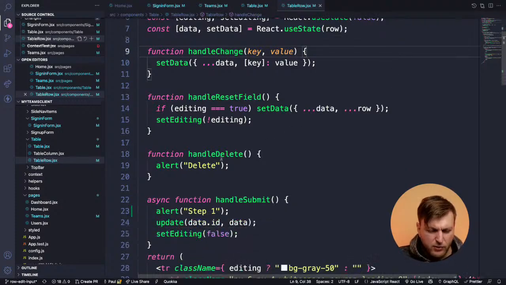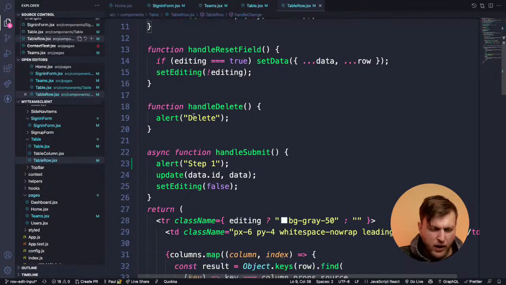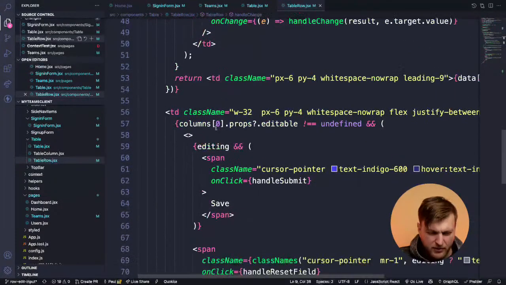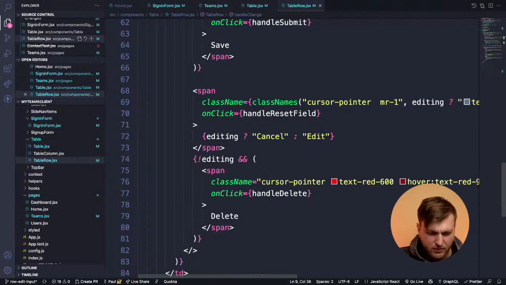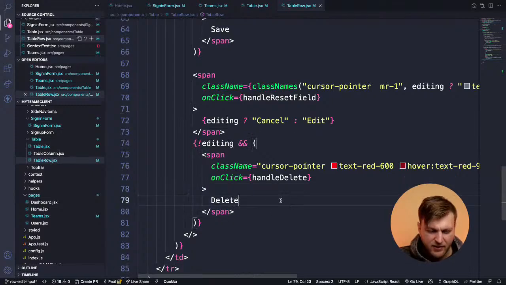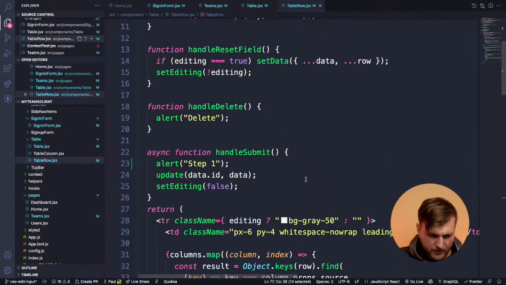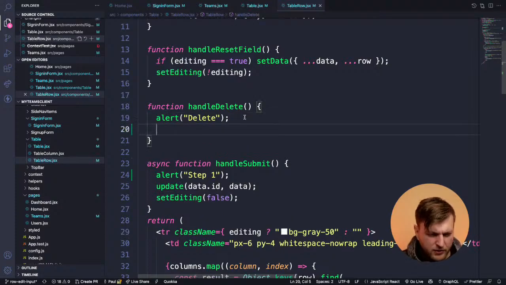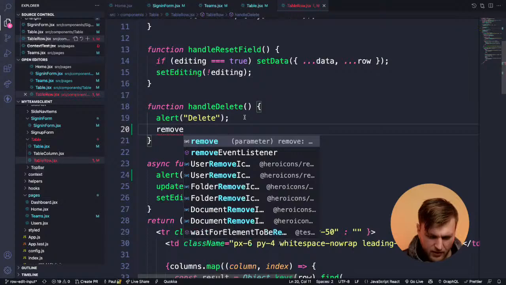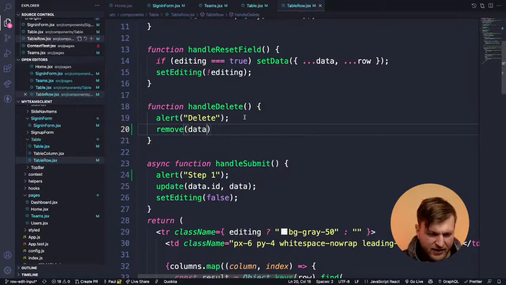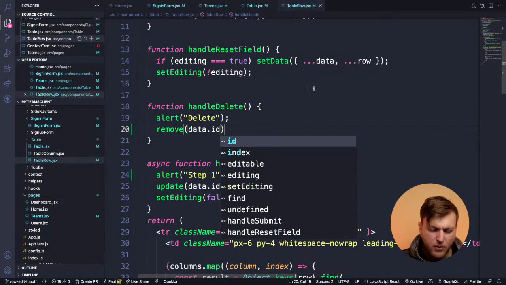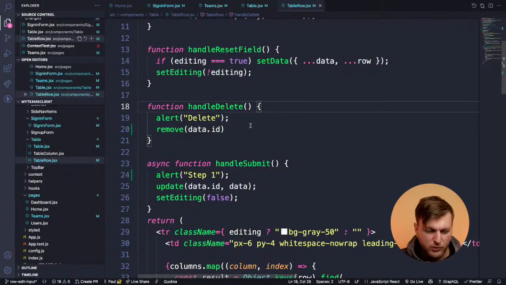And then what we want to do when someone hits the delete button, I already wired this logic. So we have the delete button here somewhere. Say we have handle delete. When someone clicks delete, the handle delete function will be called. And so what we're going to do, we're going to fire that delete, and we called it remove. And we're going to pass our data.id. That's how we know what ID we want to use to delete the entry.